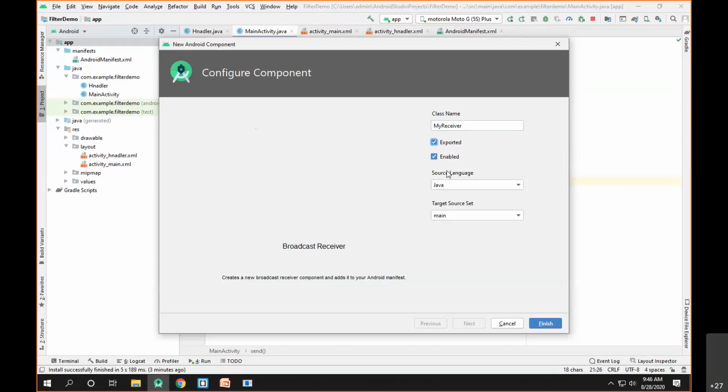Then by default, the broadcast receiver is disabled. Now, if you want the broadcast receiver to be enabled, you can check this box. So I want the broadcast receiver to be enabled by default. Okay. Now, for the source language, either you can choose Kotlin or you can go with Java. So I'll choose Java, and then you can click on finish.